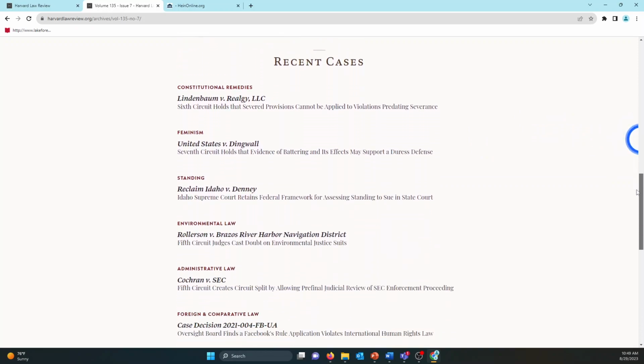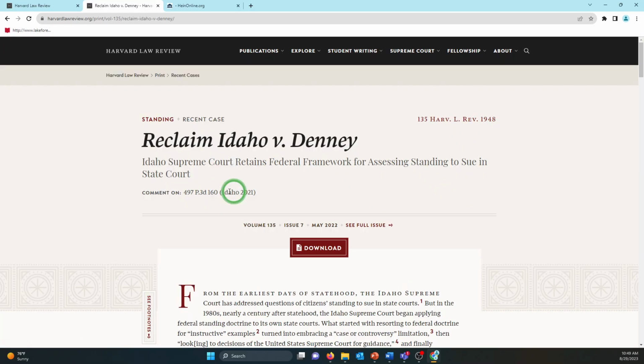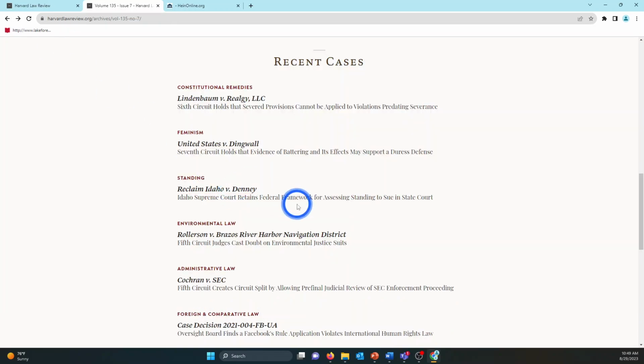The recent cases also seem to be like articles, but they tend to, as you'd expect, touch on a particular case. If we open one up, it's going to say a comment on a particular case, and it's going to deal just with that issue. Still good stuff, but again doesn't have perhaps the issue-based approach of one of the articles. It's very particular to one case. And this is the kind of stuff you're going to see when you search for legal journals.